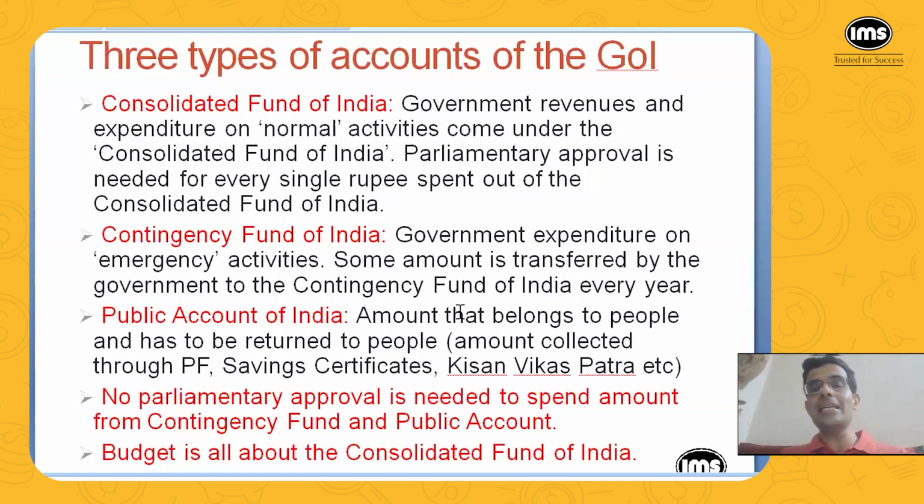So what is that? That is the amount that belongs to people. For example, people invest through, say, Provident Fund and then National Savings Certificate, Kisan Vikas Patra, and things like that. So that amount actually belongs to people, but it doesn't have to be returned immediately. So if I buy some National Savings Certificate, I will get back my money after 7 years. So the government can make use of that money during those 7 years. So parliamentary approval is not needed for expenditure out of the Public Account of India.